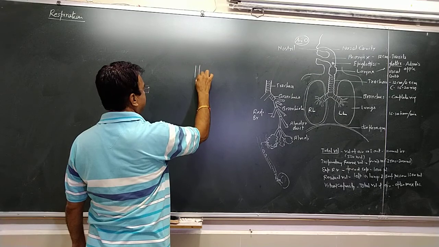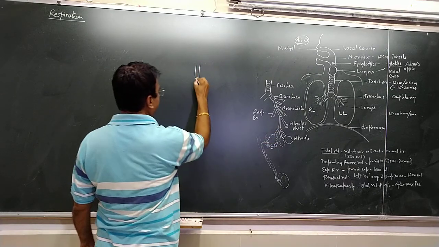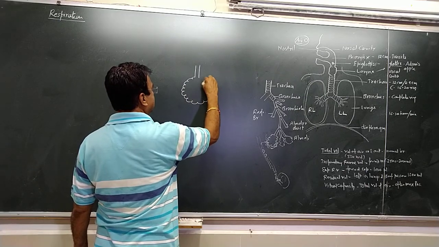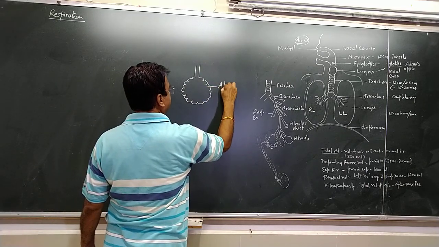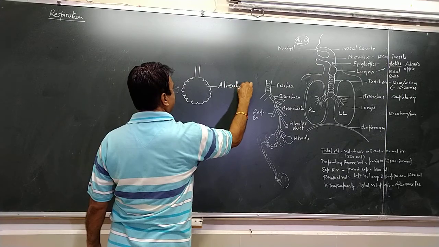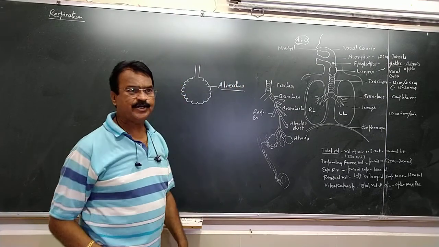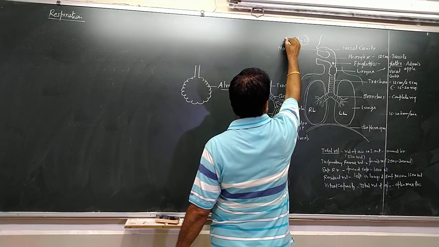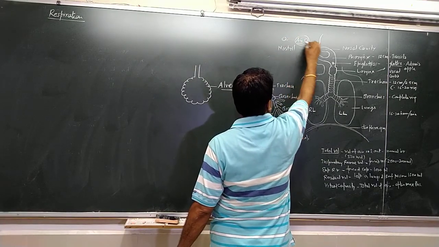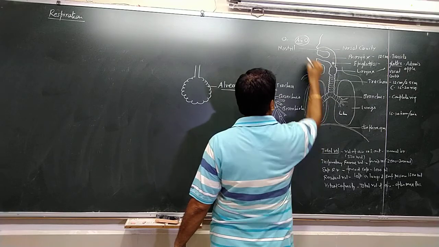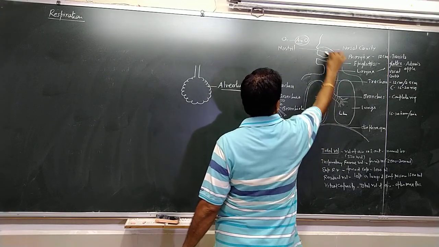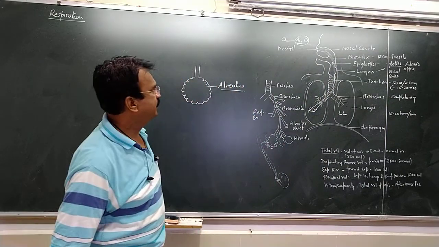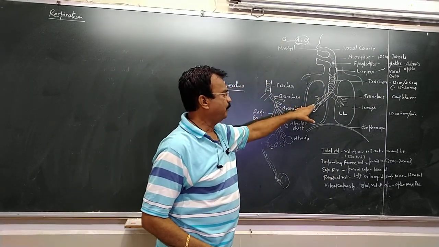This is the fine branch, the alveolar duct, and here we find an alveolus. This is the alveolus. Now respiration takes place in 3 steps. One step we have seen: the air, the oxygen, is coming up to here. This is one phase. This is not respiration, this is breathing. The oxygen from the air comes up to the lungs.